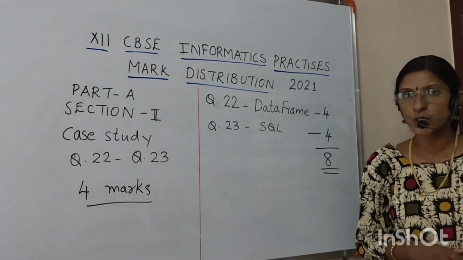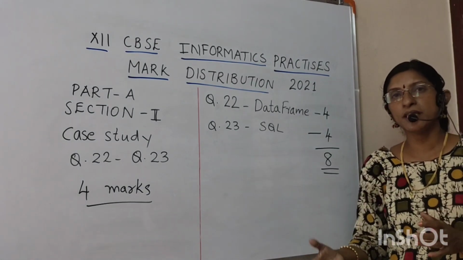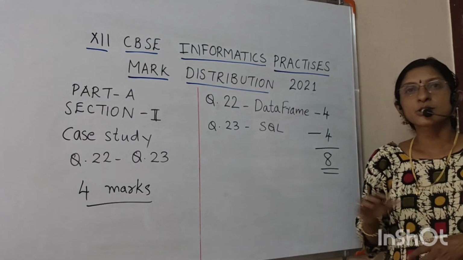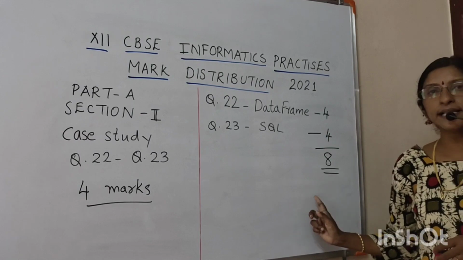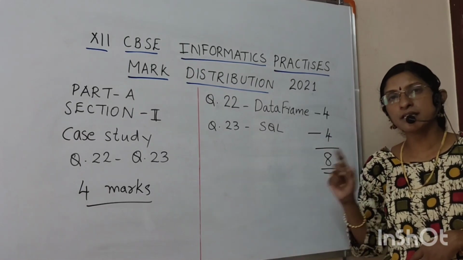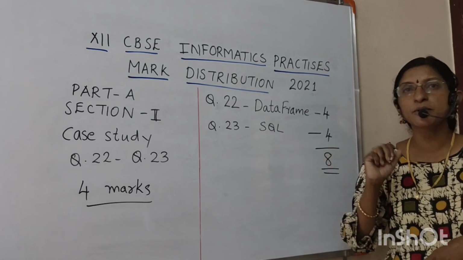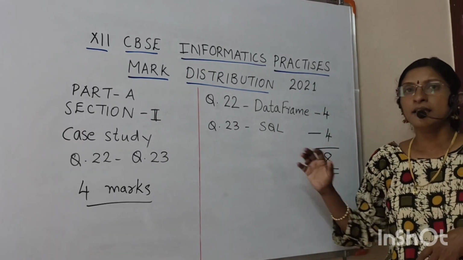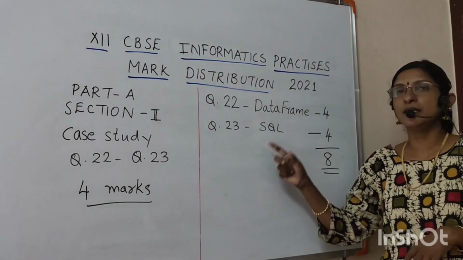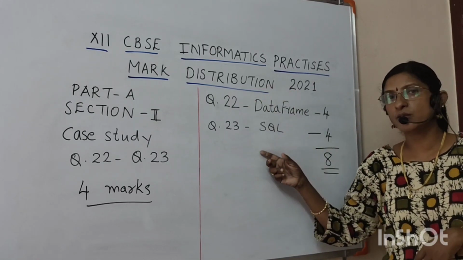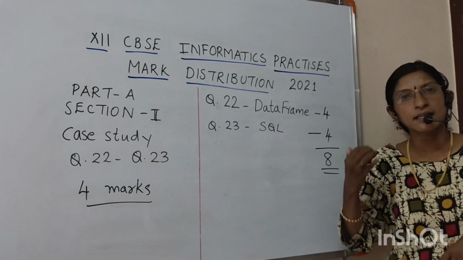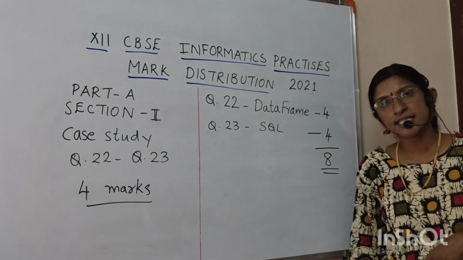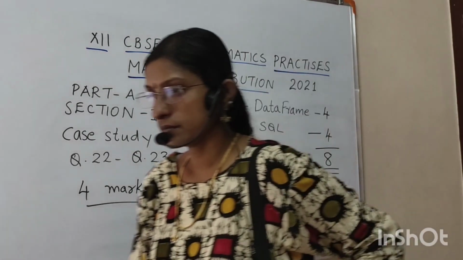In question 23, there is an SQL based case study, that is, we have to make use of the commands which we have already studied based on the details given in the question. So these 2 questions carry 4 marks each, a total of 8 marks. In these questions, remember, there will be 5 sub-questions in each. That is, 22 will carry 5 questions, 23 will carry 5 questions. You have to answer 4 questions from each. Question 22 also 4 and question 23 also 4. One question you can take as a choice. It is optional. So remember that while you write your examination.